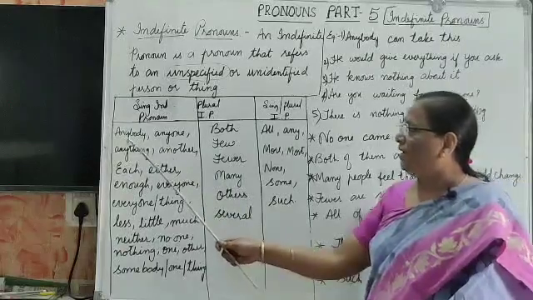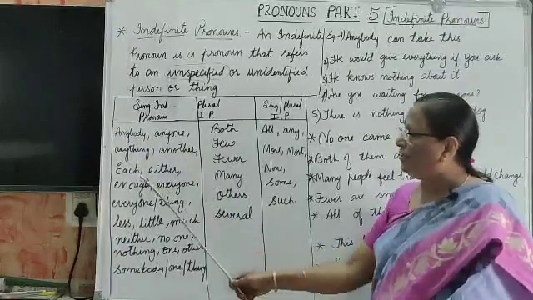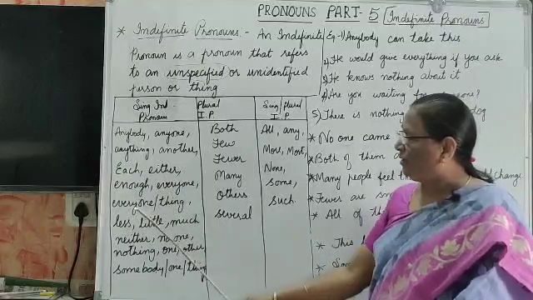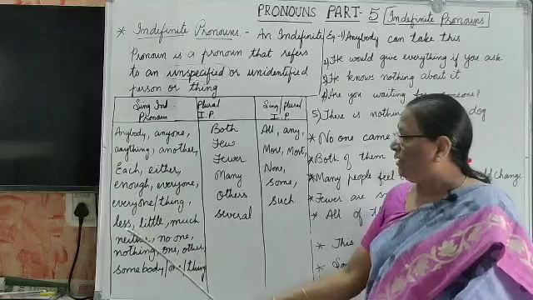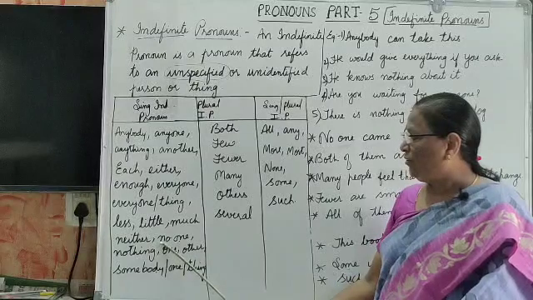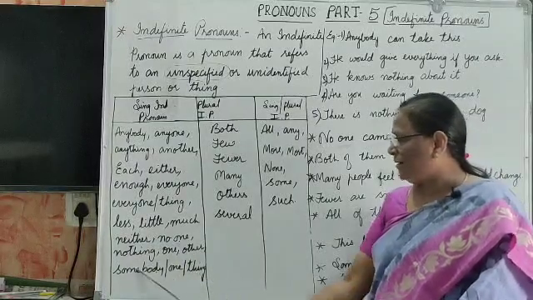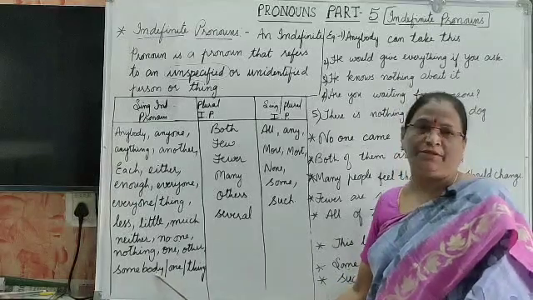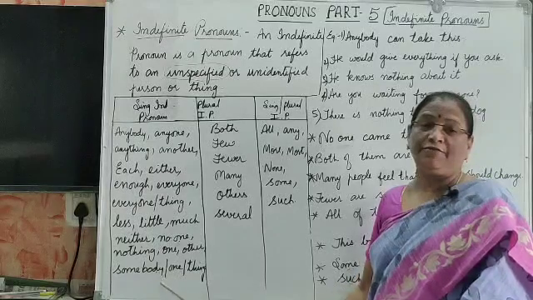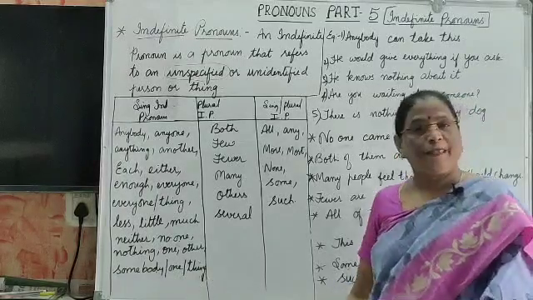Now let us read: anybody, anyone, anything, another, each, either, enough, everyone, everything, less, little, much, neither, no one, nothing, one, other, somebody, someone, something. Somebody and someone are used for persons. Something is used for things.